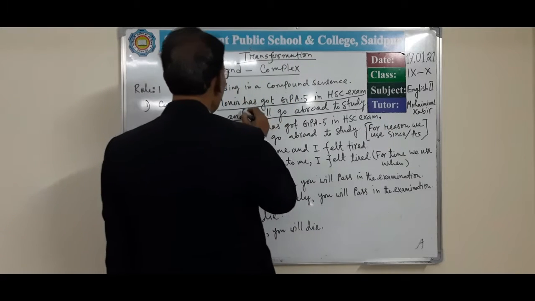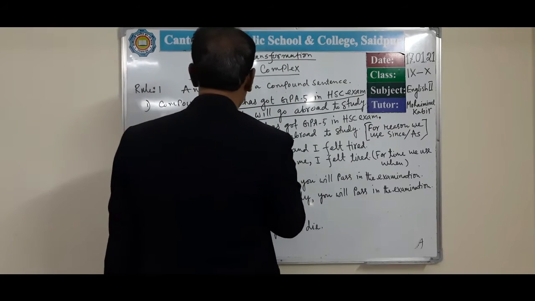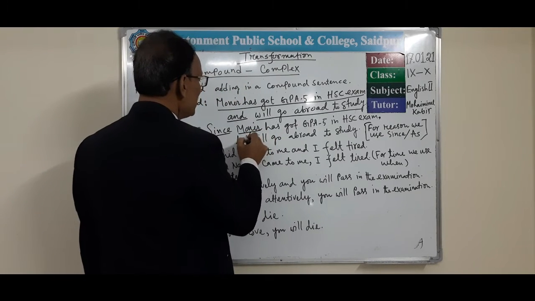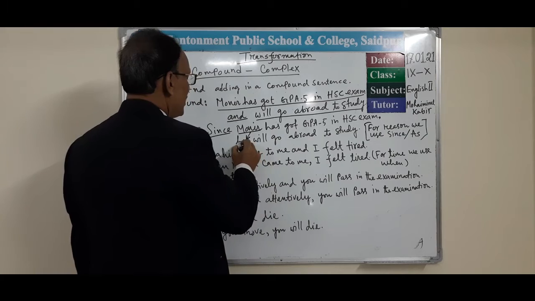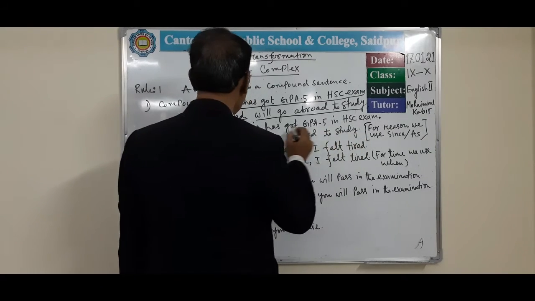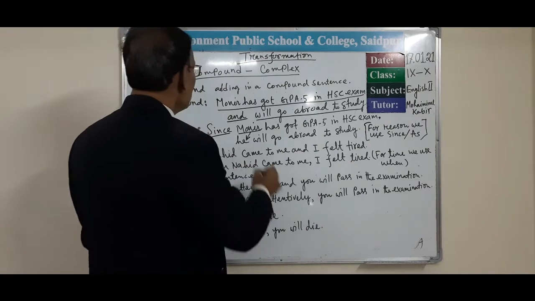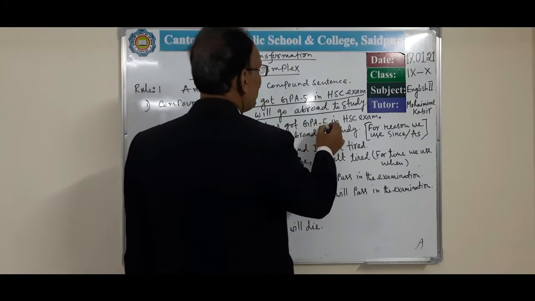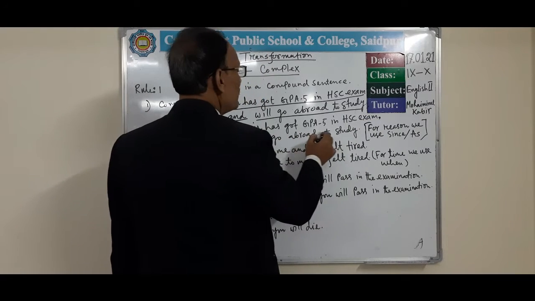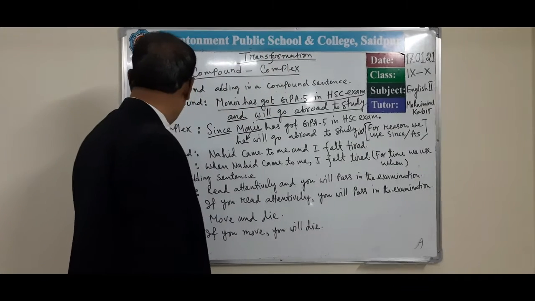And will be omitted. Then next you have to give a subject. Here we use Monir, so instead of Monir we use he. Then write he will go abroad to study. That means it is a complex sentence. So the sentence will be: Since Monir has got a GPA 5 in SSC exam, he will go abroad to study. The earlier one is the compound sentence.